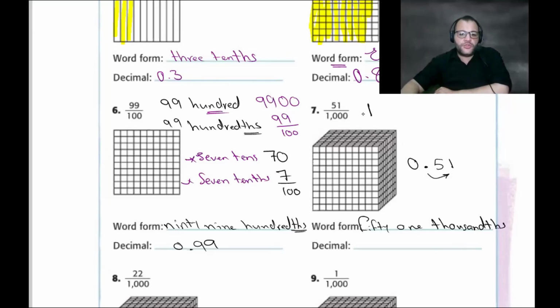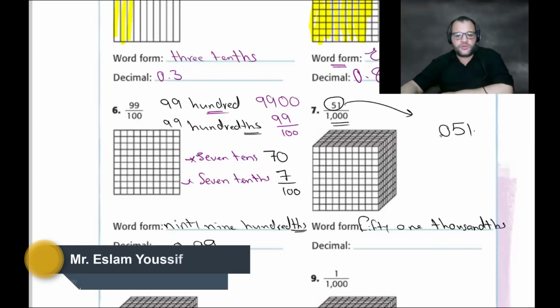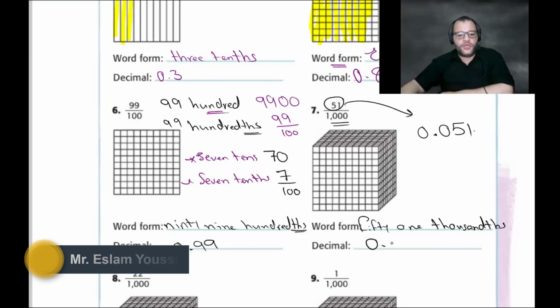If the denominator here is 100... No, it's 1,000. What you said is wrong. So how could it be 1,000? How do we know, to be sure? Just write the numerator as it is without any change, 51. How many zeros do you have down there? 3. So 1, 2, 3. There is a missing place, and in the missing place put 0. Then put the decimal point. So it will be 0.051.